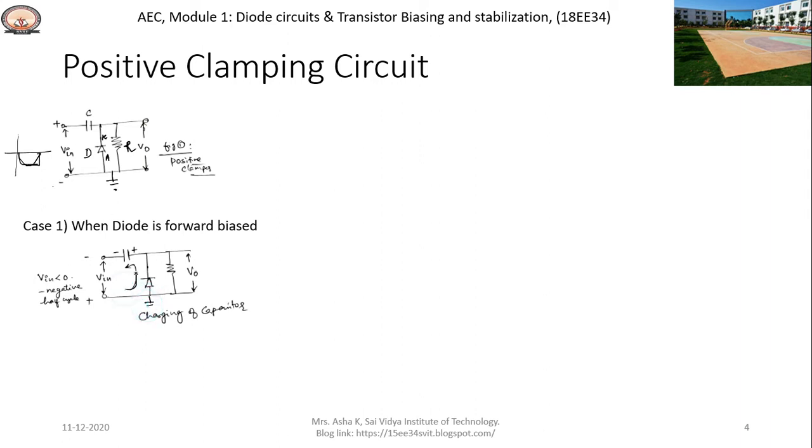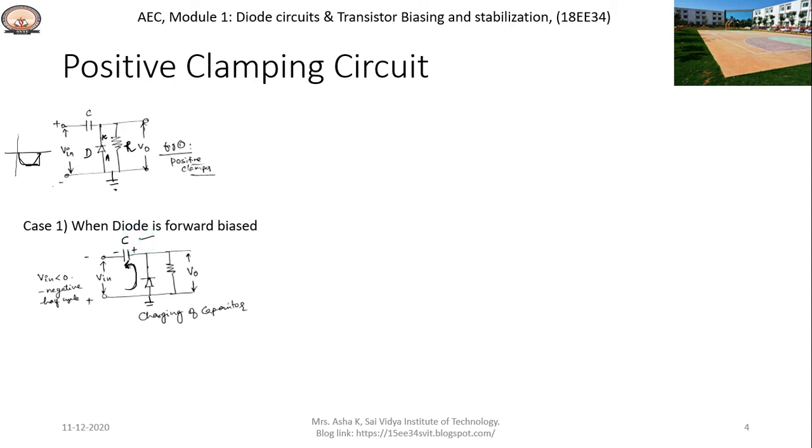The current flows through the diode, and the capacitor C charges to the peak value, with the polarities as indicated in the figure.